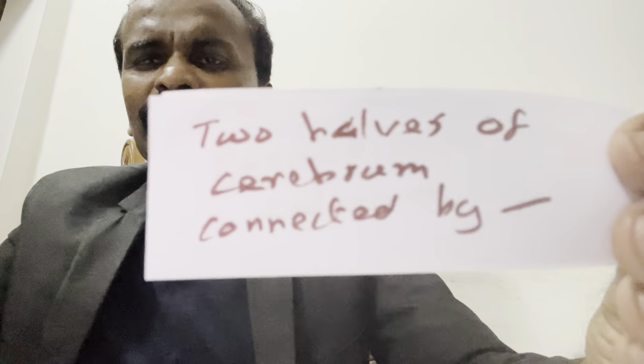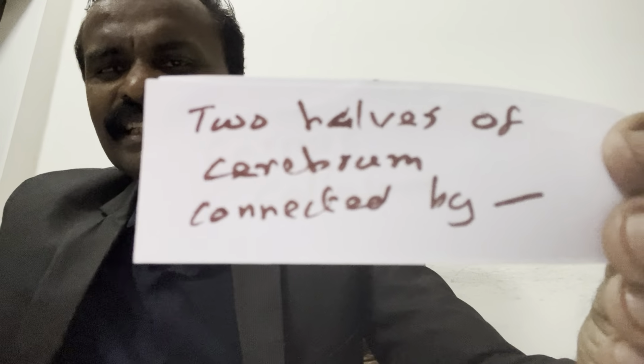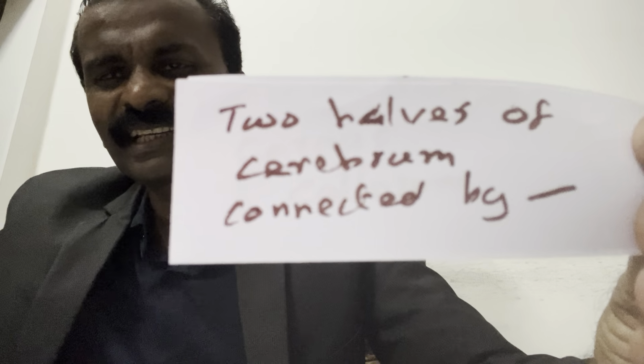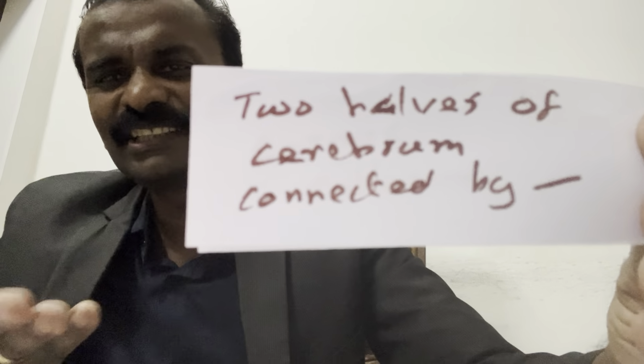But two cerebrum are connected by what? These two cerebrum are connected by corpus callosum. Corpus callosum connects the cerebrum. See? Again the diagram only. Two halves of cerebrum are connected by, I told you the answer, no?